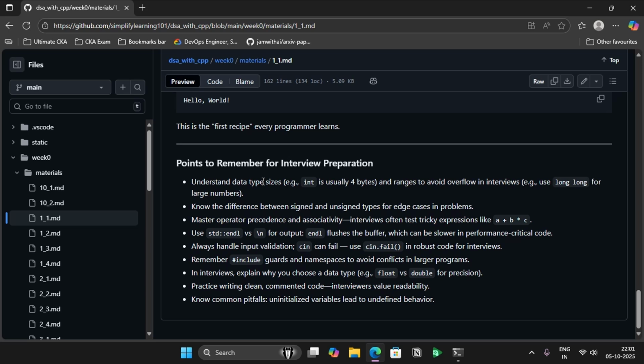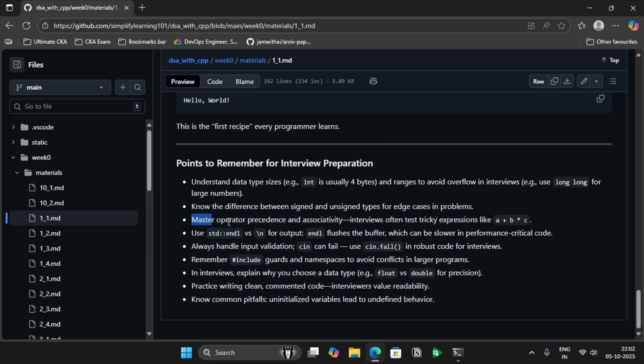You should know what data type consumes what size. Know the difference between signed and unsigned types, which is very important. Normally the highest bit is used for the signed and unsigned purpose. So whenever you're sure that you're only using positive numbers, you can always declare an unsigned integer. By doing that, you're not wasting 1 bit of memory for the sign, so you end up using it for your data requirement.